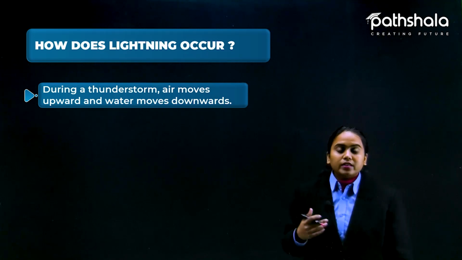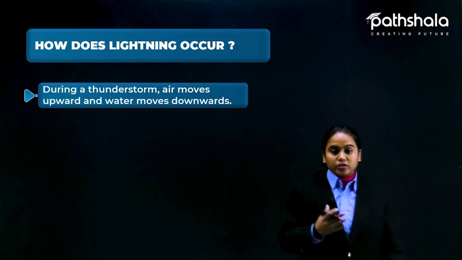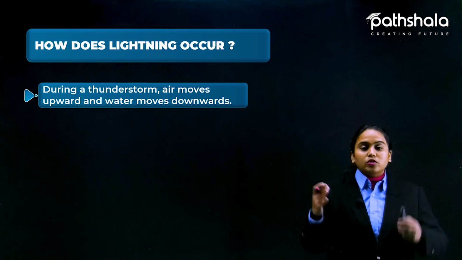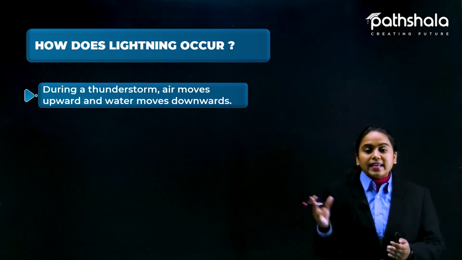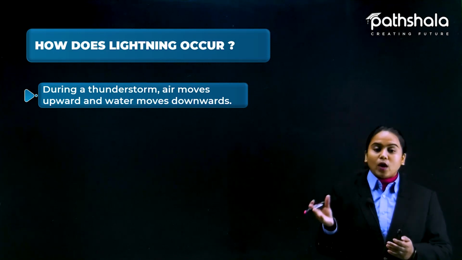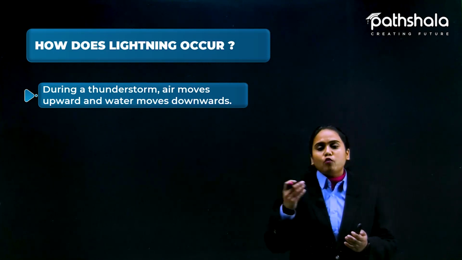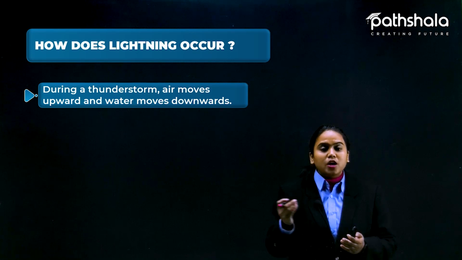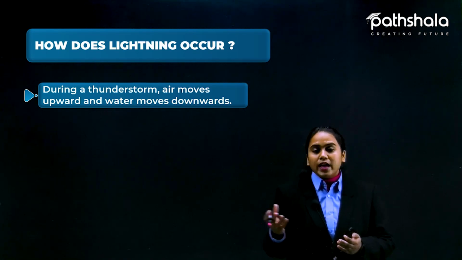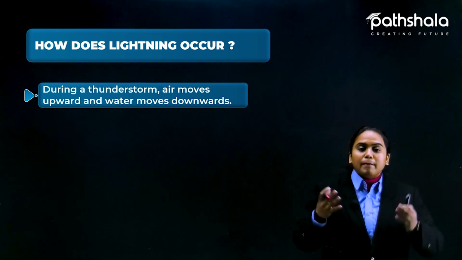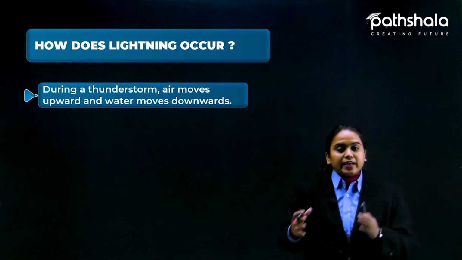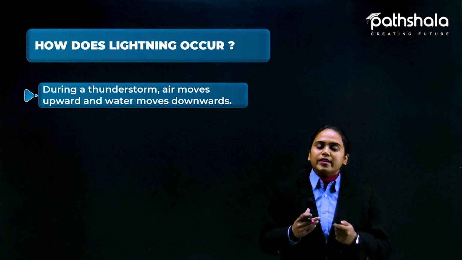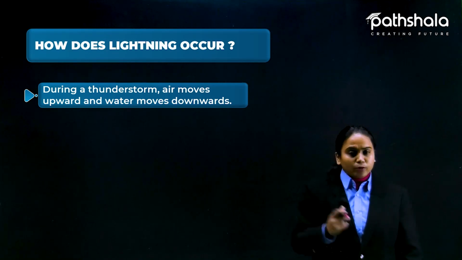Lightning occurs during a thunderstorm because two clouds collide with each other. The clouds themselves have certain charged particles. Why? Because clouds are made up of water molecules, dust particles or air molecules, and that is itself matter, and matter is made of atoms, and atoms have charged particles, that you know, the electron and the proton.